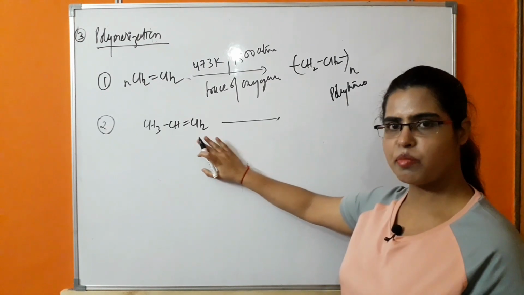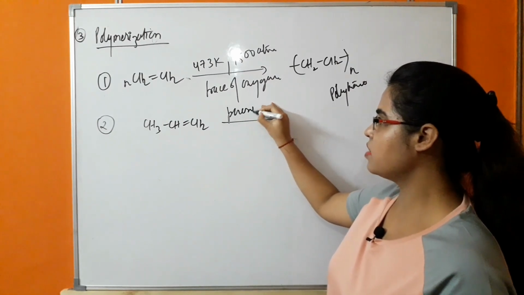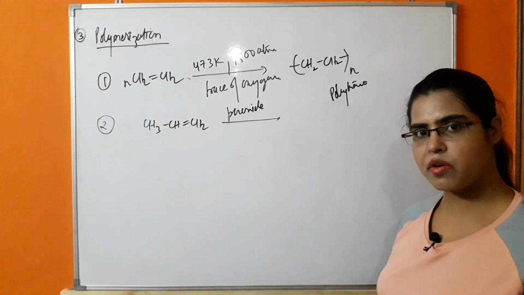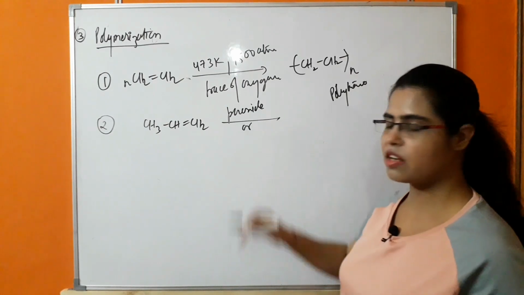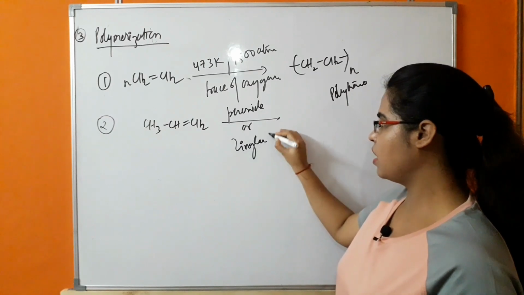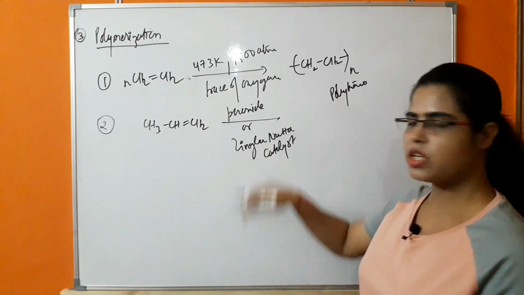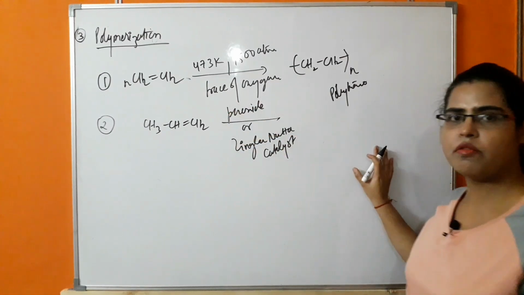In the case of propene, this reaction takes place in the presence of peroxide. In this case, the peroxide is benzoyl peroxide, and in this also there will be use of Ziegler-Natta catalyst. Ziegler-Natta catalyst can also be used for the preparation of polymers.